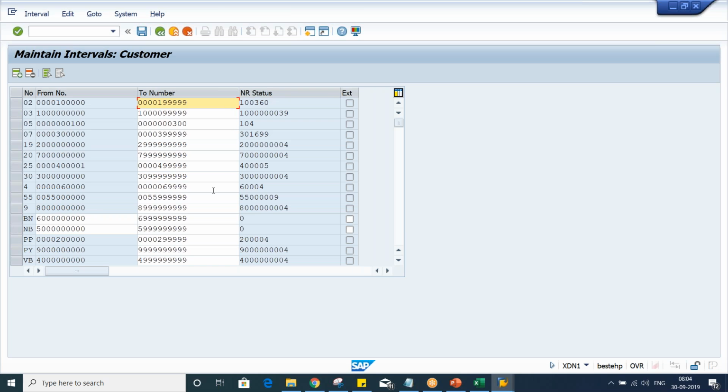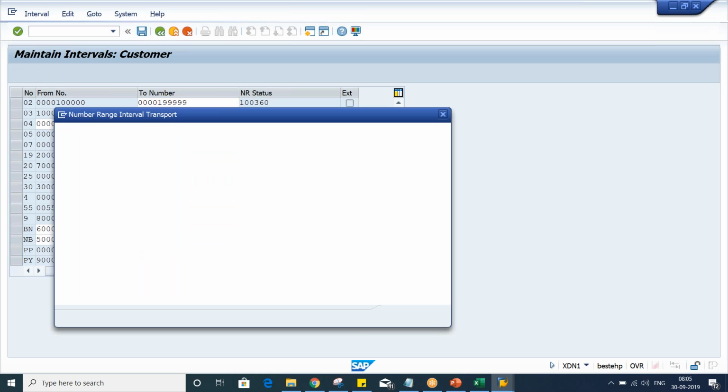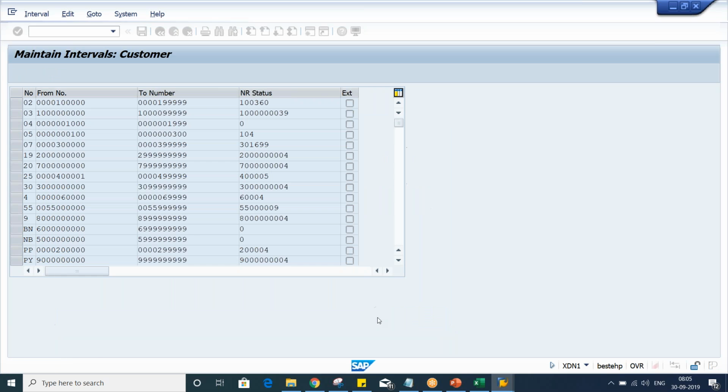But here, since this is a practice server and it is an online server, lots of people are doing their practice, so of course several people have created their number ranges. Now, to set up our number range, I'm going to give 0504, from 1000 to 1999, and press enter. Let me save it and check whether it is allowed or not. Save it. It got saved. So we have successfully created it.